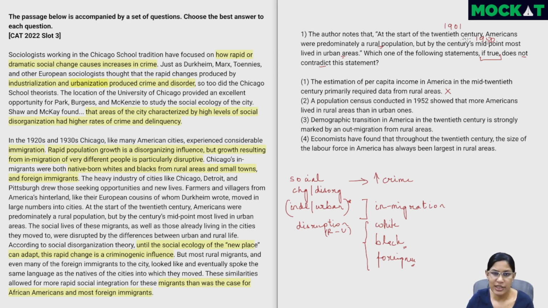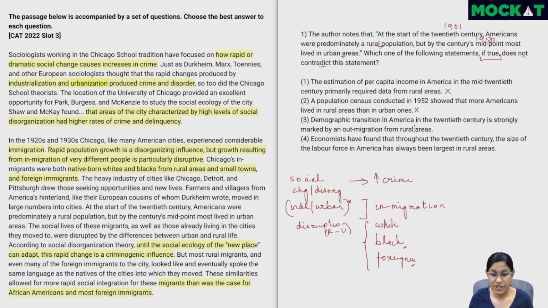So here the only thing we need to know is that the 20th century is from 1901 to 2000, and that way we can see that if in 1952 more Americans lived in rural areas, again that is contradicting this one, so we can eliminate this as well. Demographic transition in America in the 20th century is strongly marked by an out migration from rural areas.